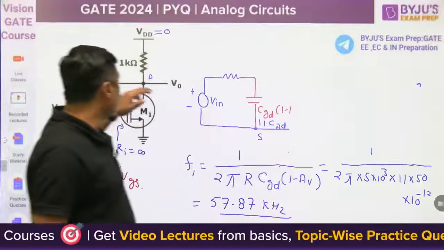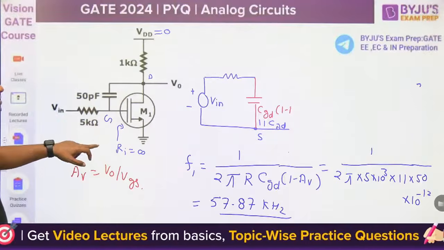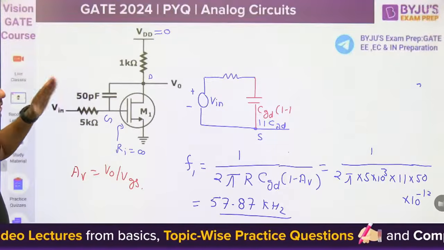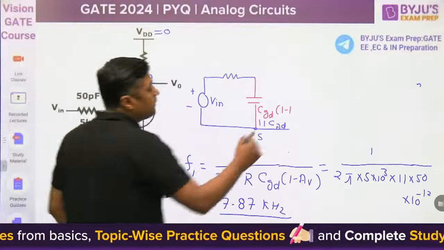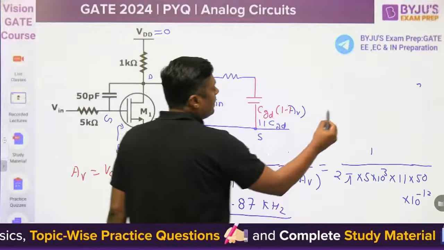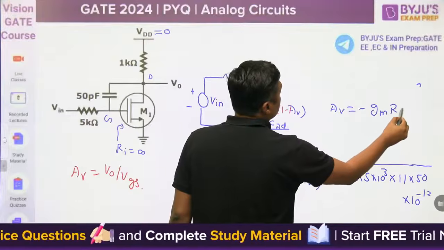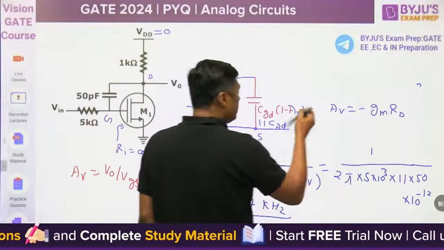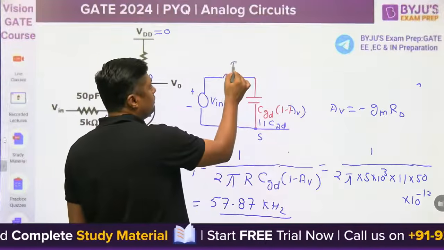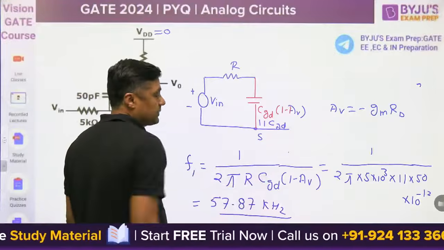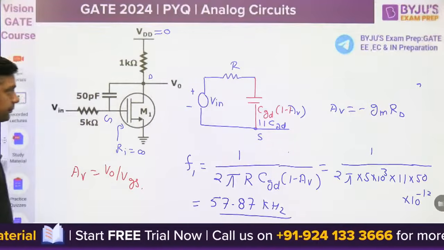Directly we have to break this by using Miller's theorem. Then what is the value? CGD into 1 minus AV. And what is the AV? AV is equal to minus gm RD. Then find the value. Finally, directly use this formula and you will get the answer. Okay.